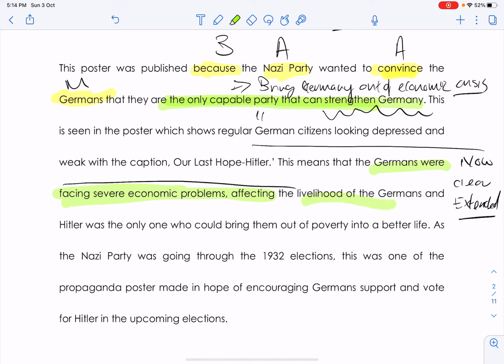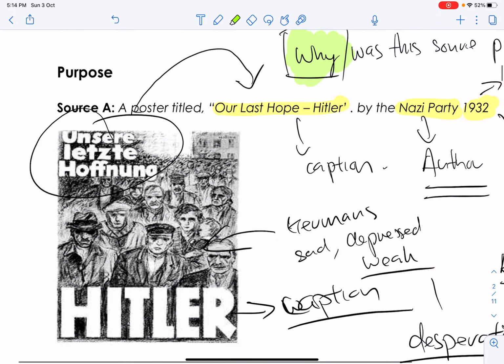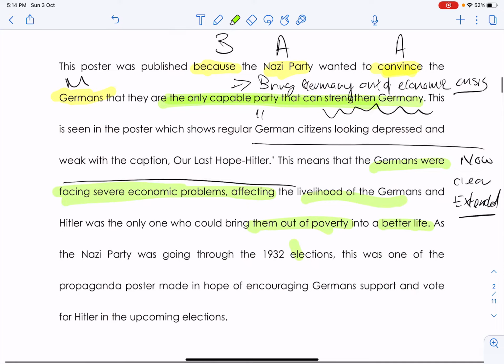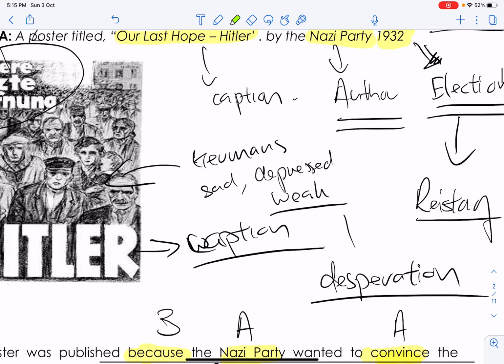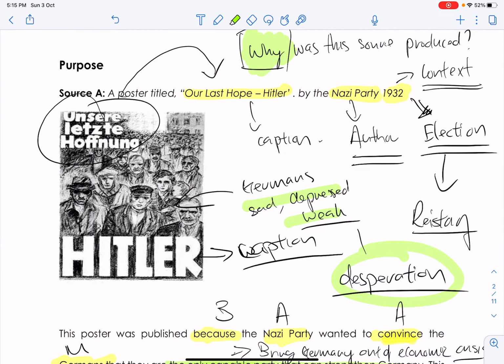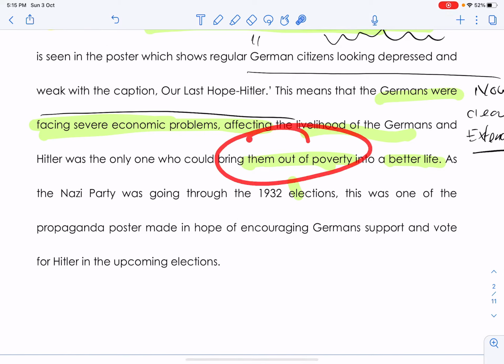Affecting the livelihood of the Germans, and Hitler was the only one who could bring them out of poverty into a better life. Take note, all these things are not lifted from the source at all. They are in my own words. It's actually my interpretation of the picture, right? Why are they weak? Why are they so depressed? It's just to imply that the Weimar government has put them in a state of desperation, and Hitler is the only one that can help to improve their livelihoods and improve the economic situation that they face. Right? The only one that can bring them out of poverty, the only one that can bring them a better life.